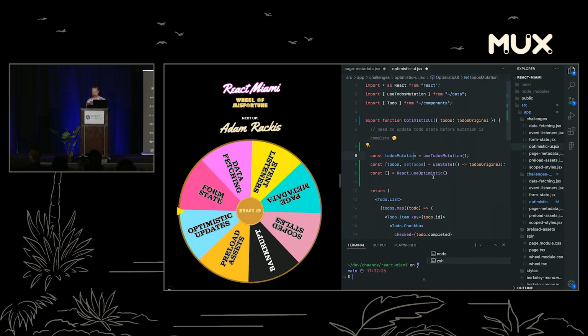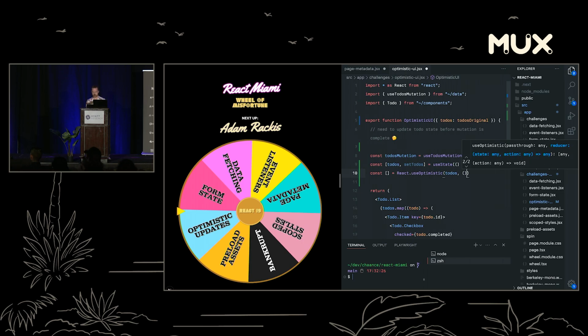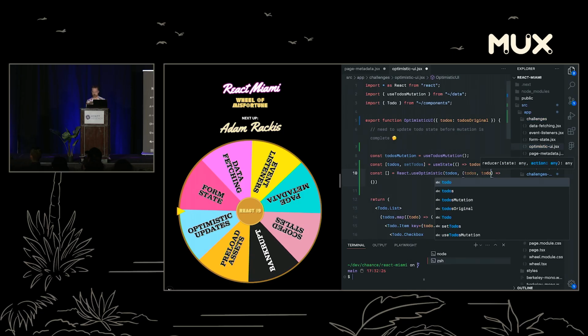Cool. So useOptimistic is modeled after useReducer. And so what it's going to take is a state, so any sort of data, really. So it's going to take to-dos, because to-dos is kind of the actual state. And it's going to take a reducer function. And it's going to have, just like any normal reducer, the last state, so our to-dos as they exist at the current moment, and we're going to say an action. And in this particular case, our action is going to be a to-do.